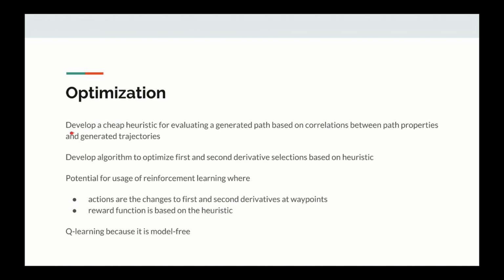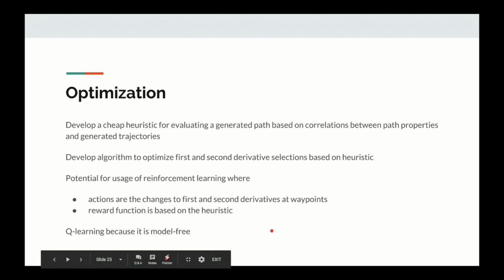So I knew I'd have to develop some kind of cheaper heuristic to be able to evaluate these path selection changes. And to develop this heuristic, I'd have to look at possible relationships, correlations between path properties that are cheap and easy to calculate and resultant times of the trajectories.